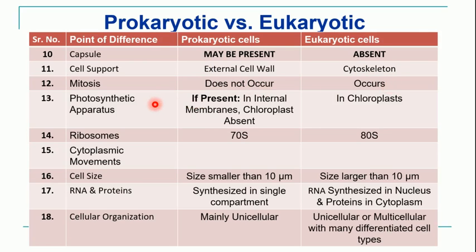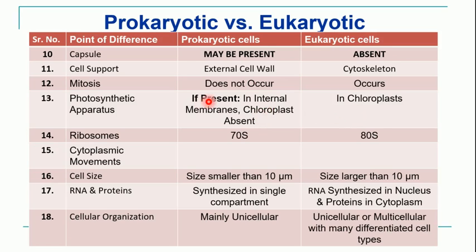Next character is photosynthetic apparatus. So why is this photosynthetic apparatus required? For the process of photosynthesis. Now, in case of prokaryotes, there are some bacteria or some prokaryotes that are photosynthetic. So it may be present in some prokaryotes, and if it is present, it is in the internal membranes, but chloroplasts are absent, like we have the chloroplast in case of the eukaryotic cell.